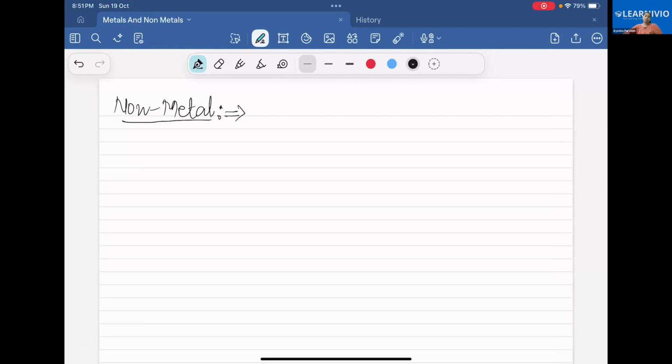Now coming towards non-metals. What are non-metals? In metals, there are one, two, or three electrons in the outermost shell, but in non-metals, there are four to seven electrons in the outermost shell.